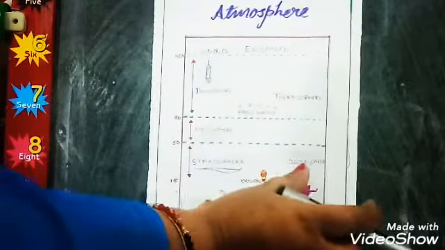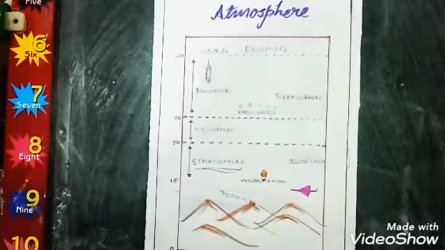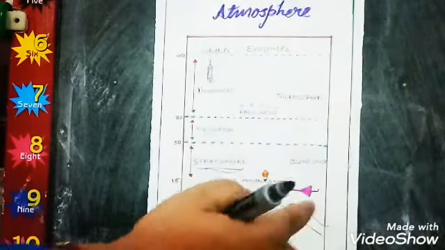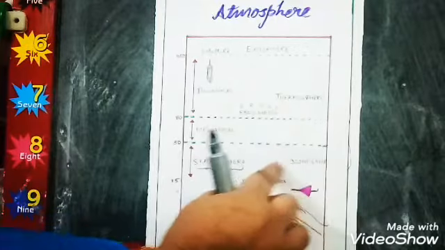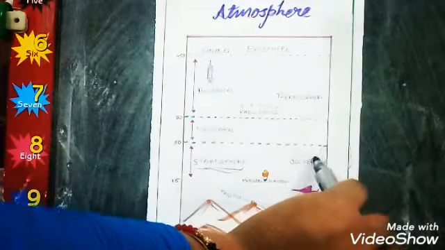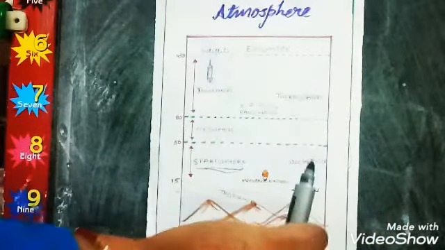See in this picture. It plays a very significant role by absorbing ultraviolet rays of the sun.